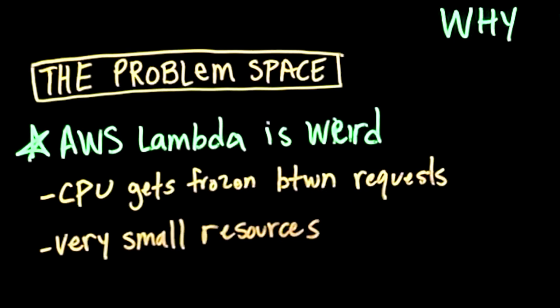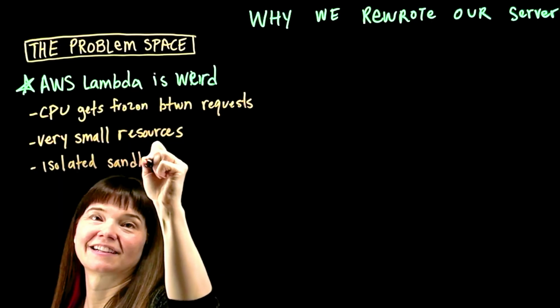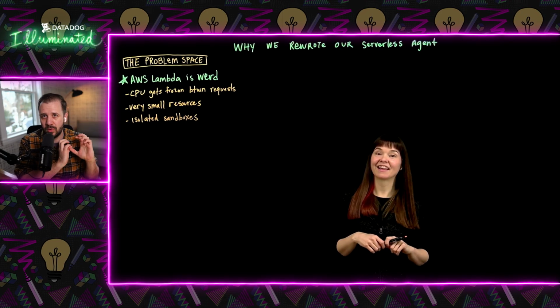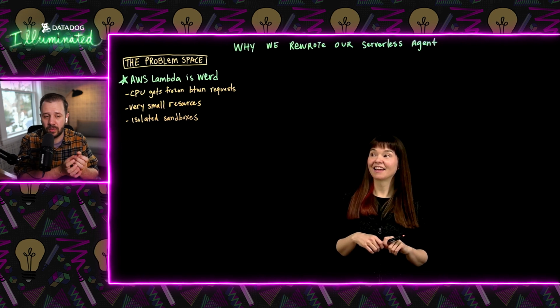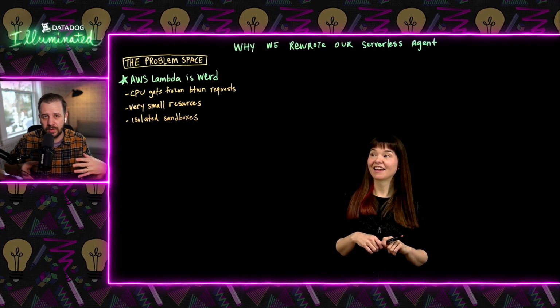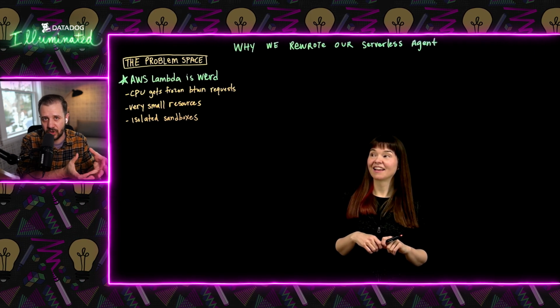Very small resources. Okay. And then the next thing is that Lambda is orchestrated as a set of teeny tiny isolated sandboxes that can't talk to each other. This is very different from a cluster environment, and they're isolated because it allows AWS as a provider to move them around when they need to, shut some down, bring some back without necessarily coordinating. So your serverless Datadog agent code has to run assuming it can't talk to other service instances that are in the same function. And that makes it hard to come to a quorum, come to a decision on something. Things like sampling data are a little bit more difficult in a serverless environment.